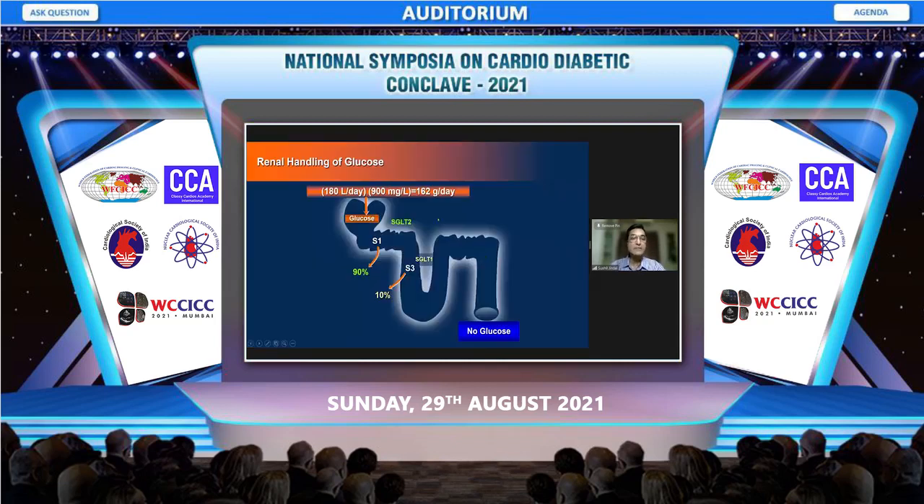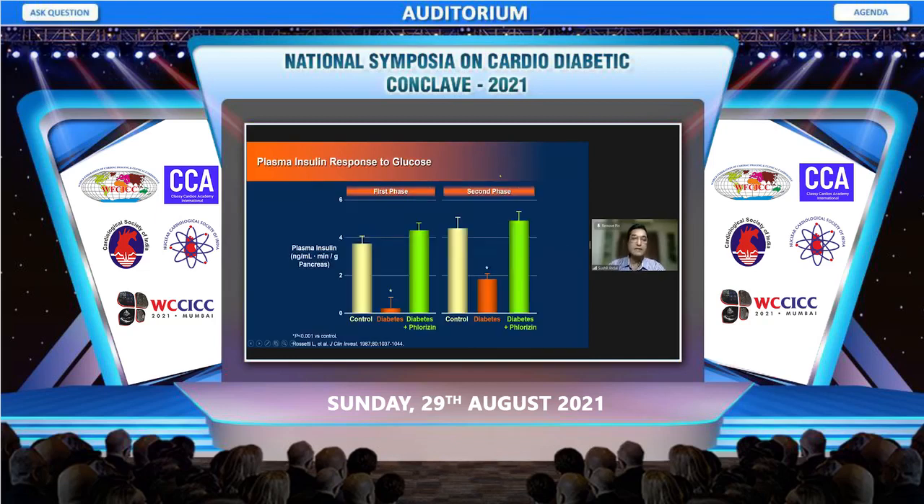This can be seen in this cartoon: normally we filter something like 160, 170 grams of glucose in the glomerular filtrate, out of which 90% is reabsorbed back because of SGLT2, and nothing comes out. But if there is hyperglycemia, very significant glycosuria will occur, and it will not allow blood glucose to go beyond certain limits. Now, this is an animal experiment